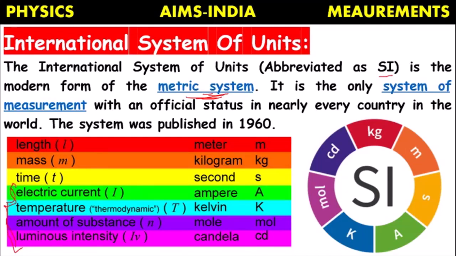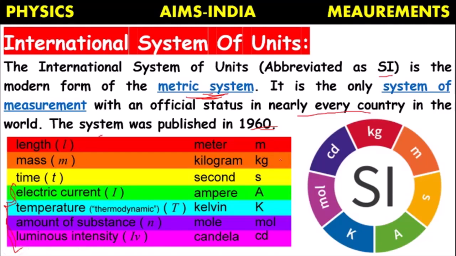So they modified the MKS system and proposed a new system called the SI system. It is the official system followed by nearly every country in the world. This was published around 1960. According to this system, four more base quantities are added, so altogether there are 7 base quantities.